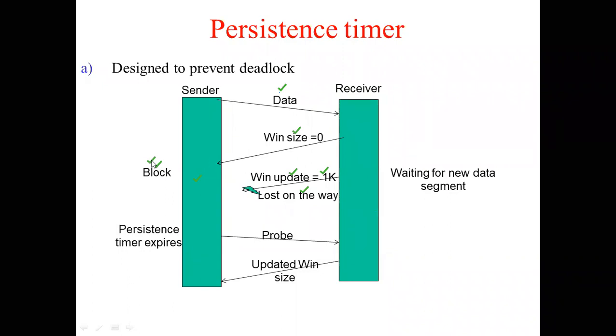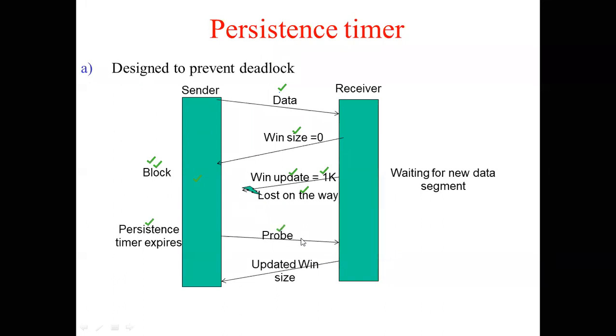So how long should the sender wait? Sender can't keep on waiting infinitely. So sender will wait only for certain period of time which is set according to the persistence timer. Say for example, persistence timer is set to 5 seconds. So if the persistence timer is set to 5 seconds, and suppose a window update doesn't come to the sender, after 5 seconds, the sender is going to probe the receiver.